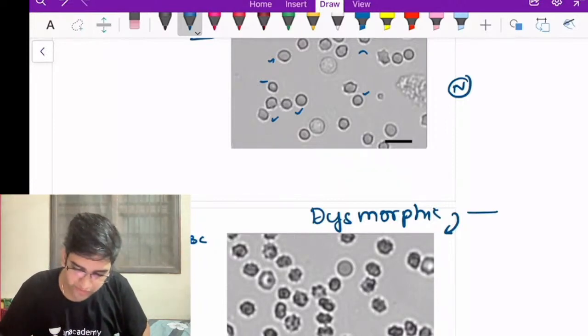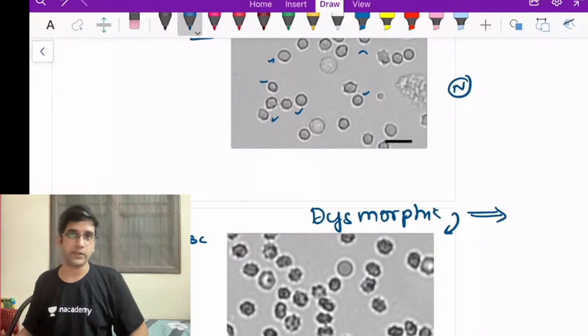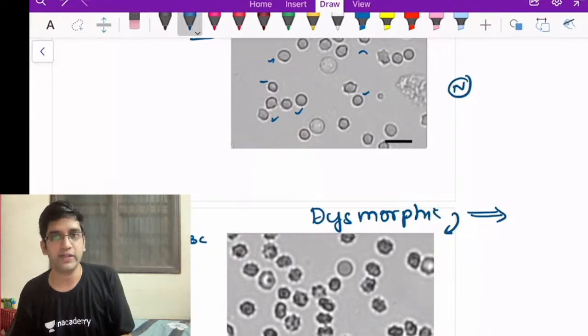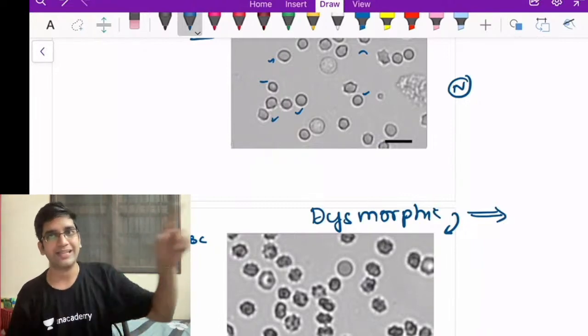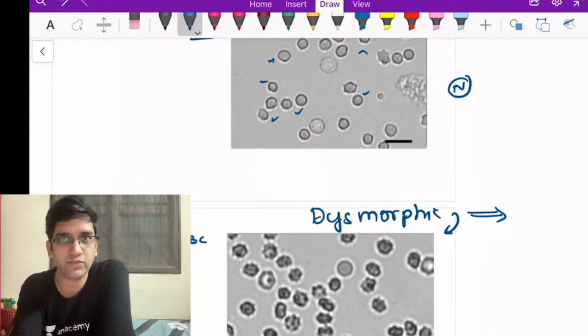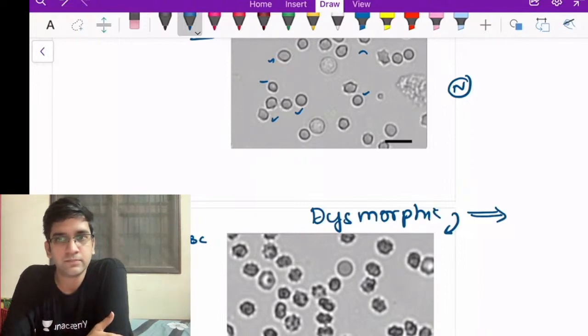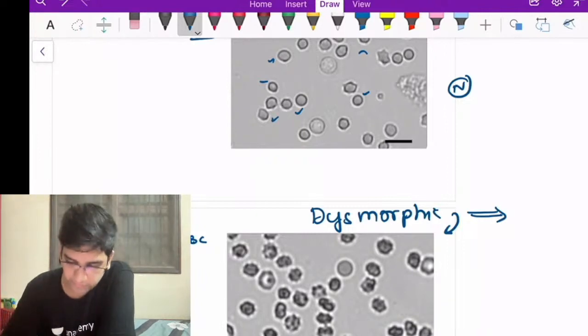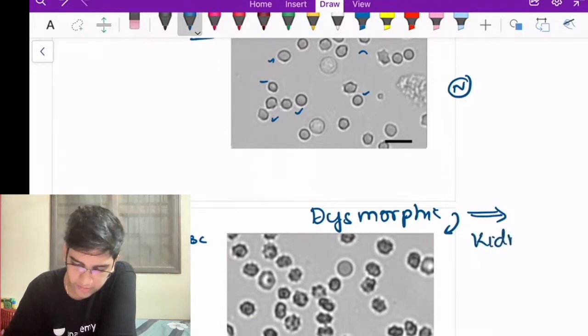When I see dysmorphic RBCs, it is very, very characteristic for me. What do you think is the source of bleeding? The urethra or the kidney? That also came in an exam once. Dysmorphic RBCs, the source of bleeding is most likely my kidney, right?